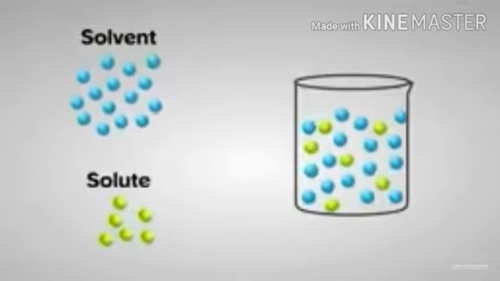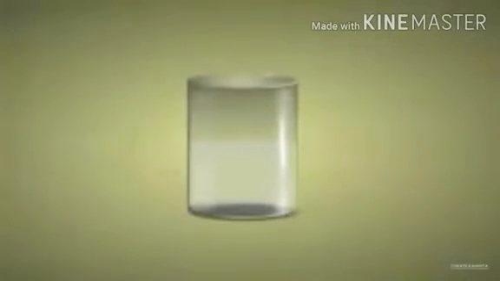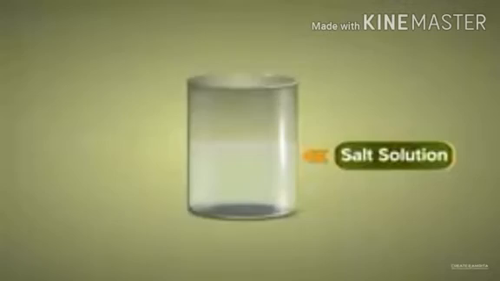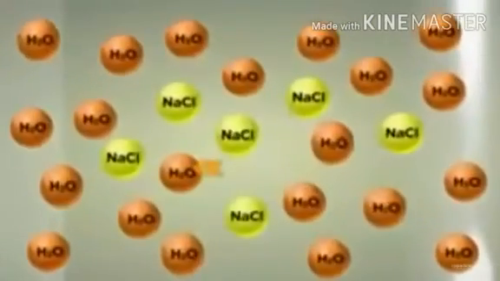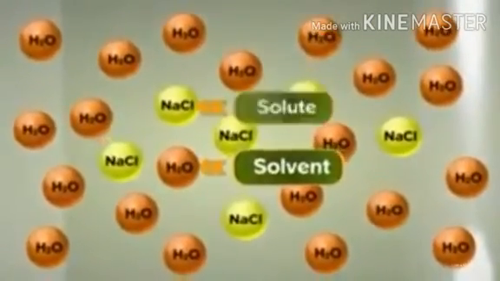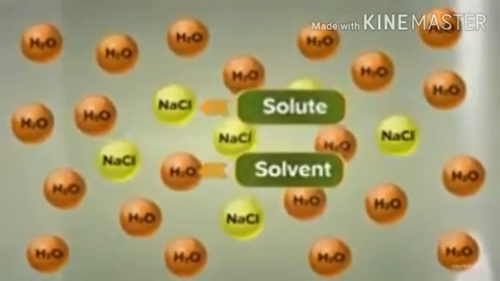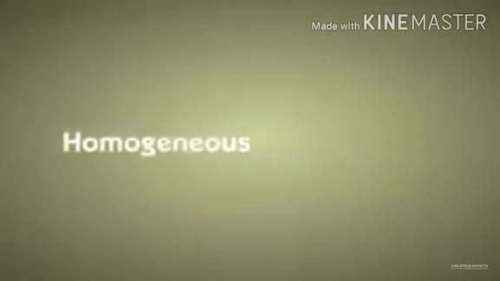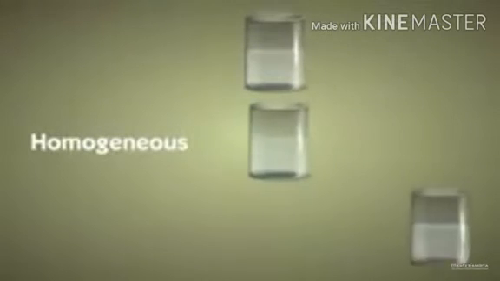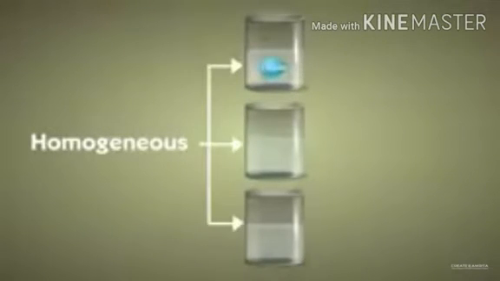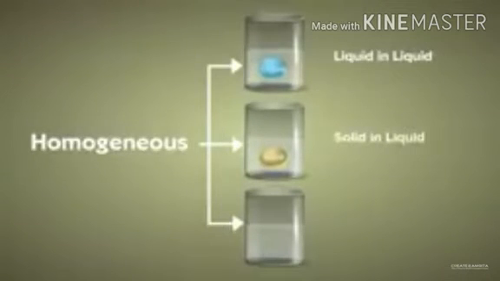Consider the case of the common salt solution which we prepared earlier. In this, water is the solvent and salt is the solute. Now here is an interesting thing. Homogeneous mixtures have three more interesting types, which are liquid in liquid, solid in liquid, and gas in liquid solutions. Let's understand it with some examples.